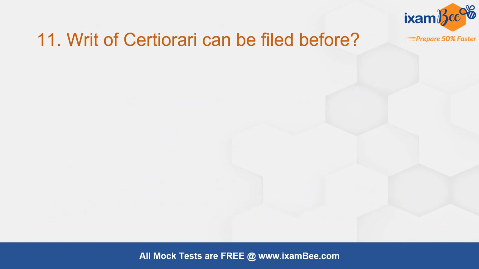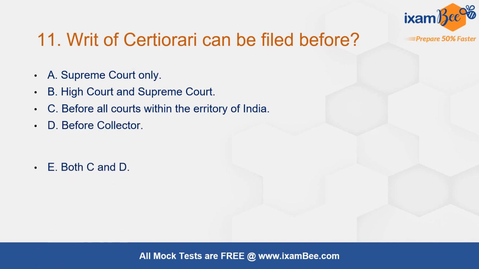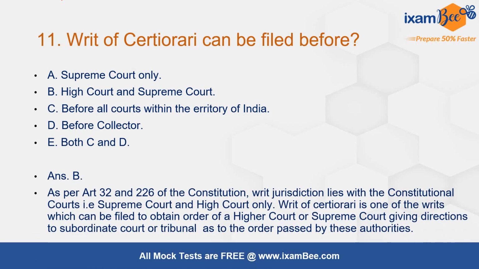Then question number 11, a writ of certiorari can be filed before Supreme Court only, High Court, Supreme Court, before all courts within the territory of India, before collector, both C and D. The correct answer here is B, before High Court and Supreme Court. So according to this, if any writ has to be filed, it can be filed before High Court and Supreme Court. Article 32 talks about the writ before Supreme Court and 226 talks about writ before High Court.